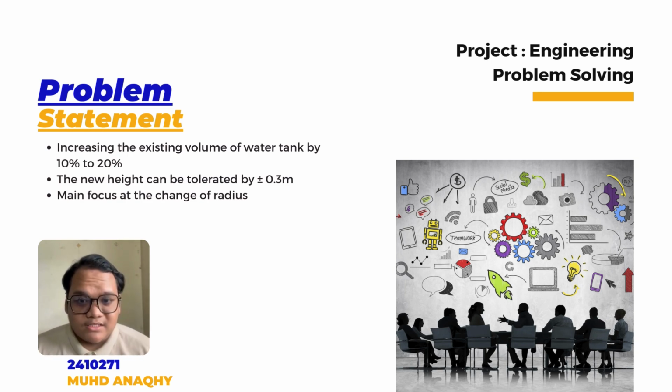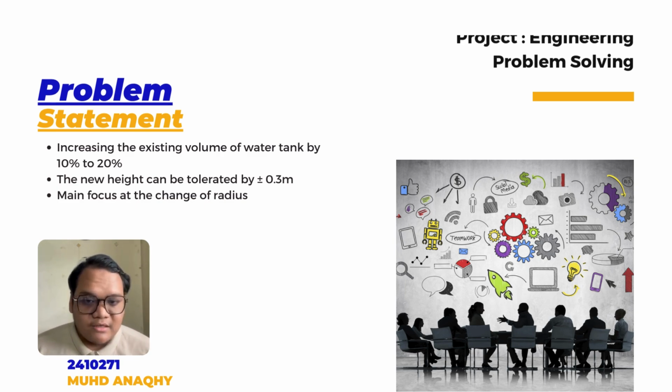But there is one restriction, which is that the new height must be within a tolerance of plus minus 0.3 meter. It means that we can have a variety of changes of radius, which will be discussed by the next presenter. To add on, the new weight of the water tank is expected to be within 30 kilonewton to 40 kilonewton, depending on the real-time capacity.